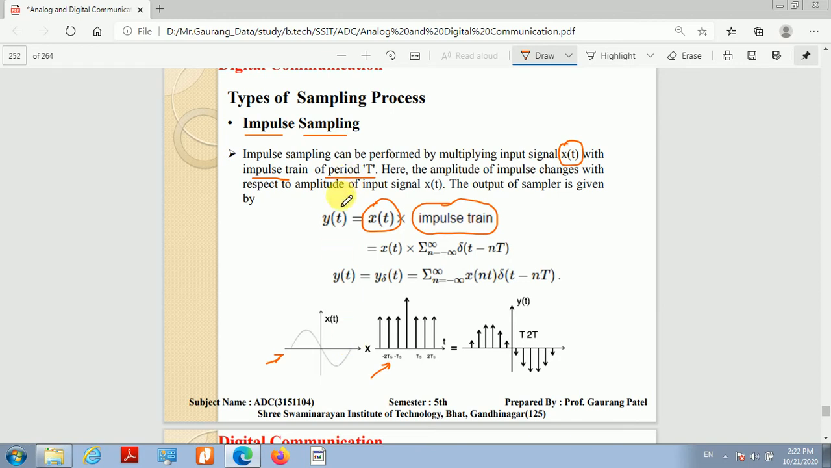Mathematically, I can represent this impulse train by this relation: the impulse train is given as the summation over n from minus infinity to infinity of delta of t minus nT.